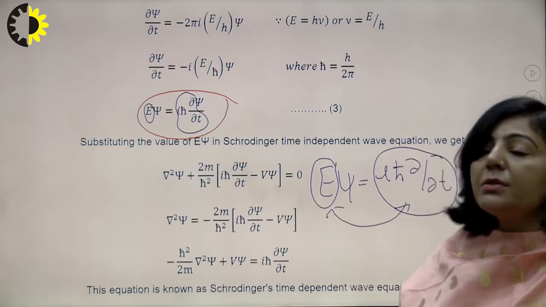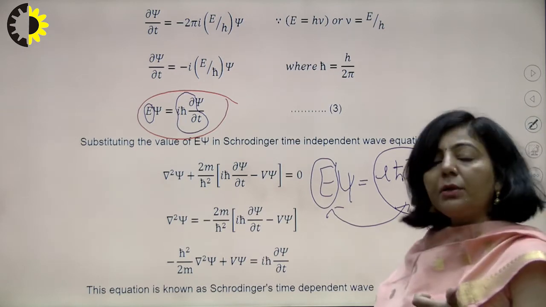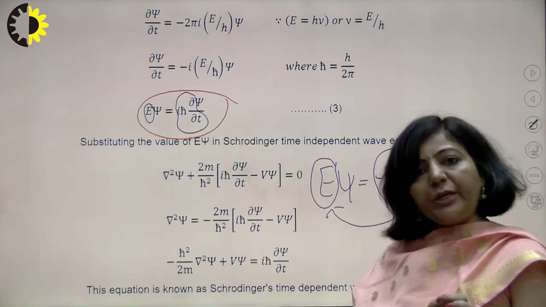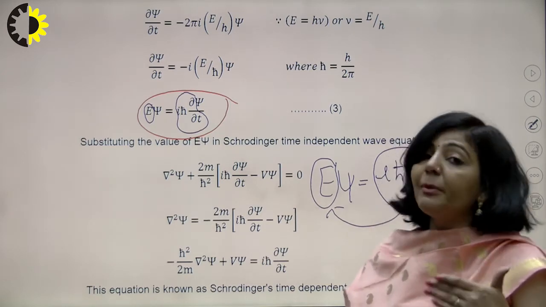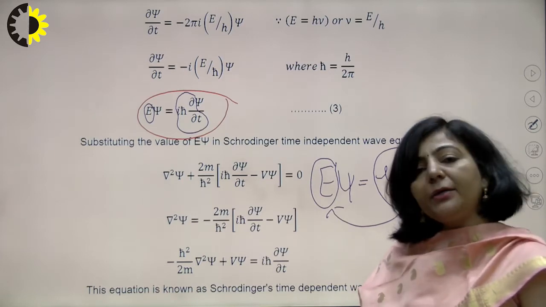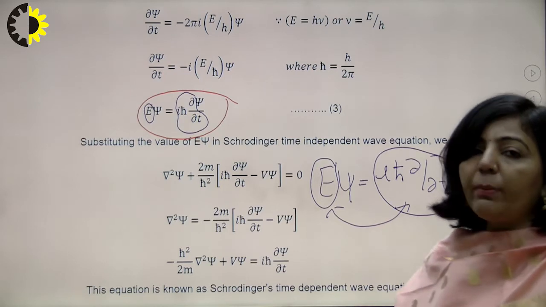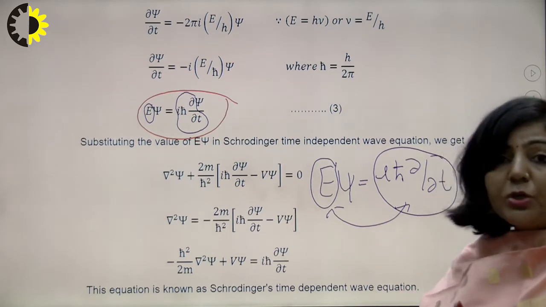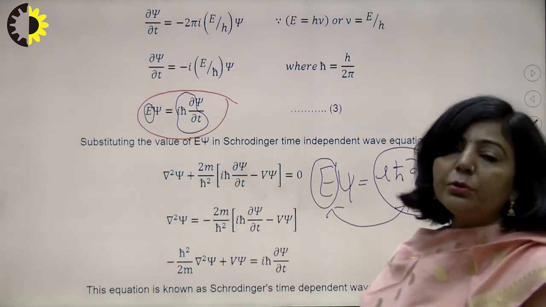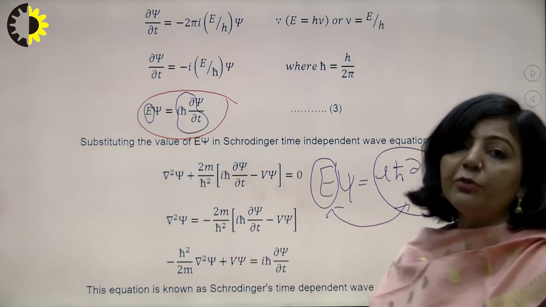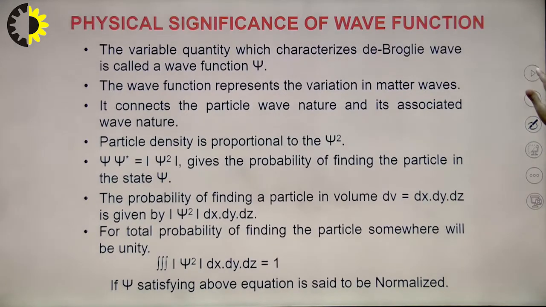The meaning of this is, if you want to calculate the energy of the system for which you are applying this Schrodinger equation, then energy can be calculated just by taking the derivative of the wave function of that particle with respect to time and multiplying that with i h cross, you will get the energy. So if you want to get information about that microscopic particle with which that matter wave is associated, then simply use that wave function. That is the application, that is the beauty of this wave function, right? So these are your Schrodinger equations.